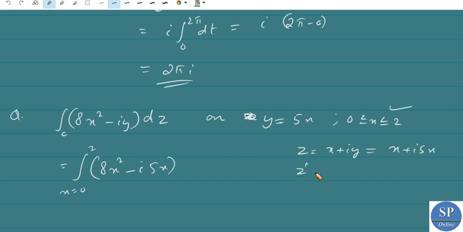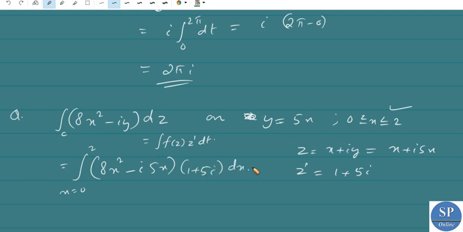So z dash is nothing but 1 plus 5i. The integral is f of z of t into z dash dt, but instead of t we are using x directly. So we can write 8x square minus i 5x into 1 plus 5i into dx.